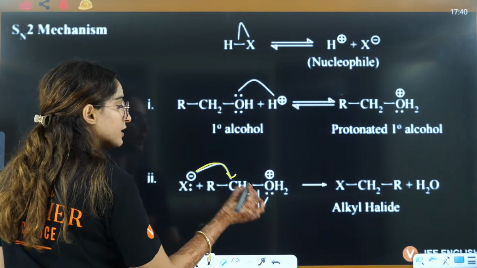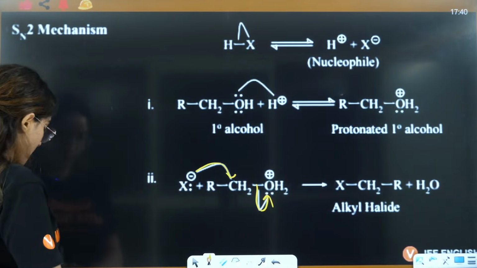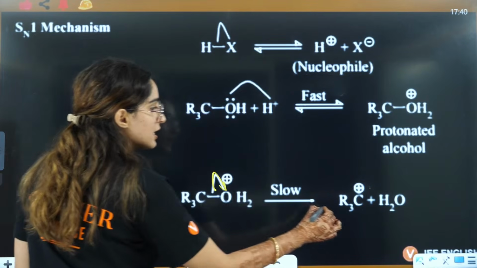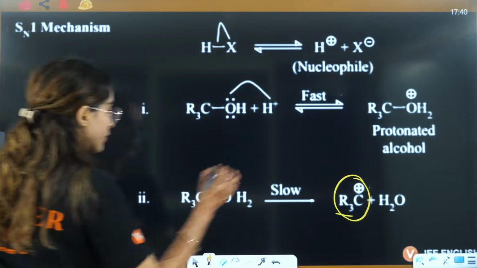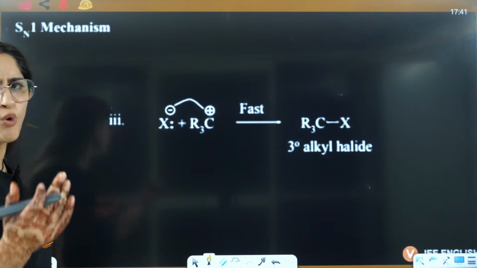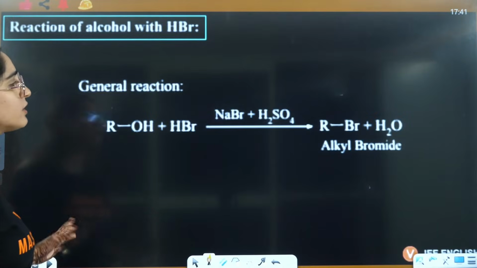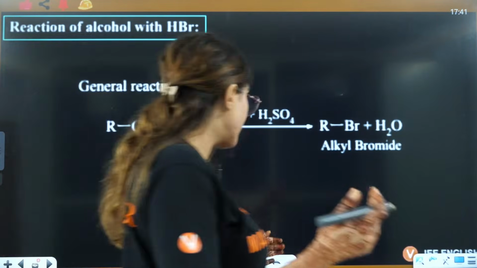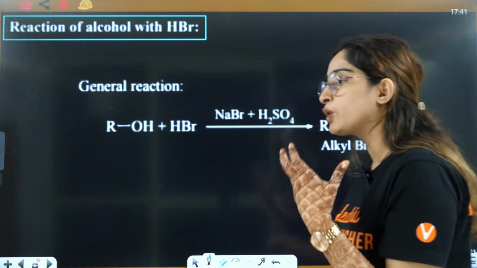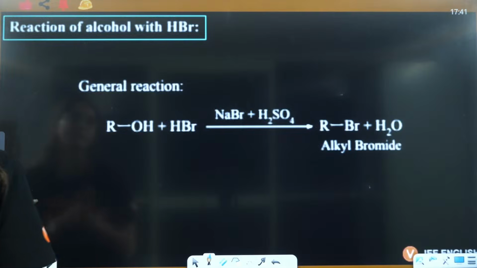That will attack here and by that time this will leave. But in case of SN1, you will have the formation of carbocation firstly, and then that carbocation will have the attack of X negative here. So both the mechanisms are possible here depending upon what alkyl halide you have; depending upon that you will choose which mechanism you will prefer.